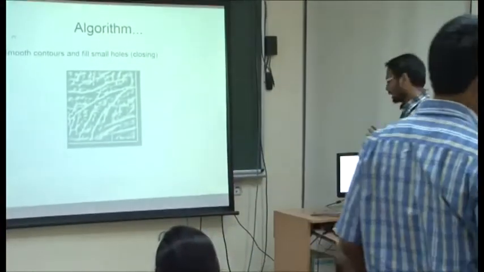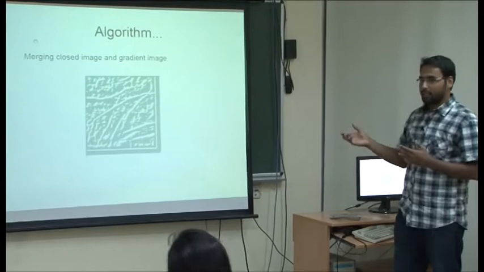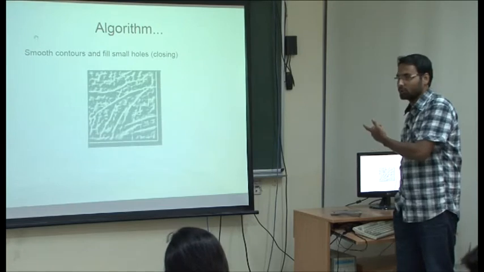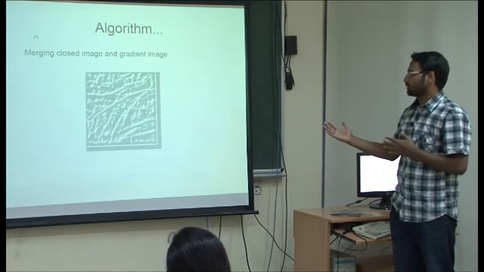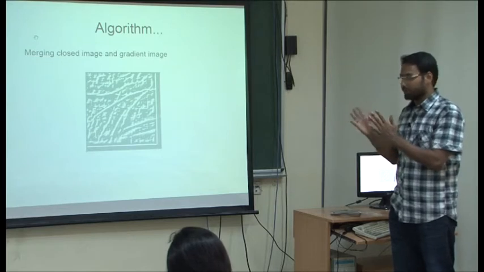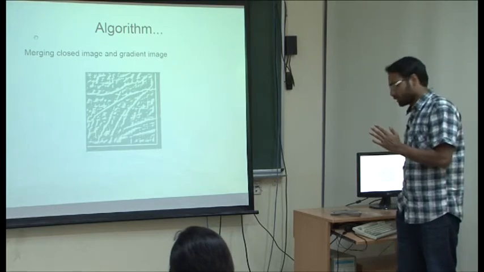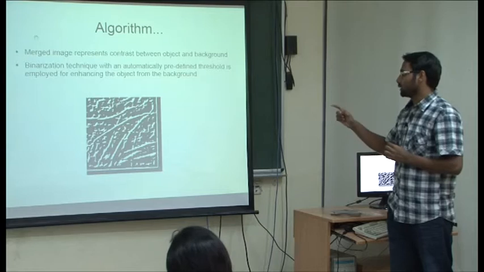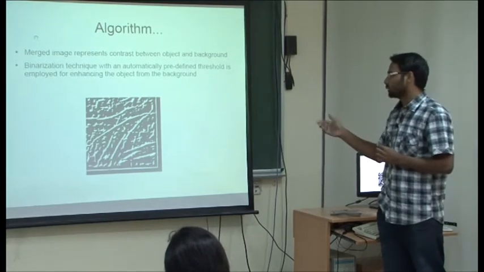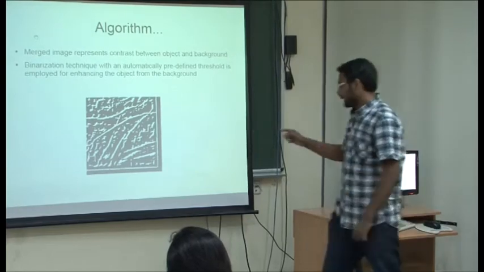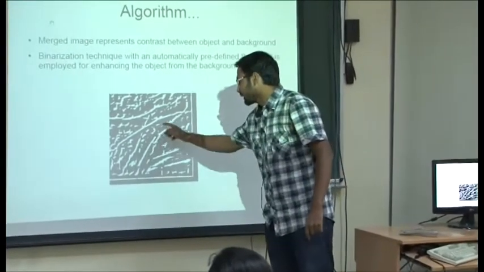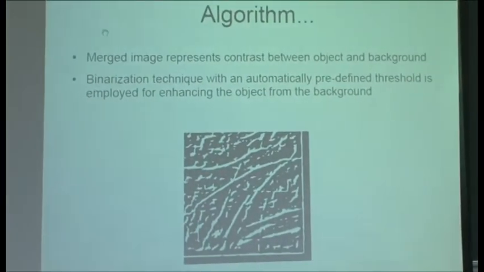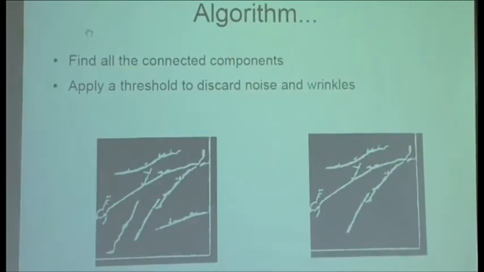Now we basically merge the gradient image that was obtained from the Sobel filter and this closed image to get this particular image. Now in this image, there is a clear separation between the background and the object, so that will help in binarization of the image. We use the automatic threshold to get the binarization, and from this we find all the connected components of the image and apply a threshold.